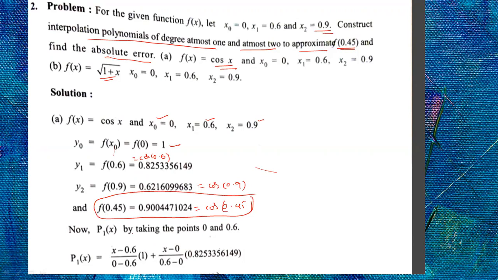Okay, next P1 of x by taking the points 0 and 0.6. He's taking these 2 points. Considering these 2 points, that is your wish. You take any 2 points, you will get a first degree polynomial. So he's taking x0 and x1.